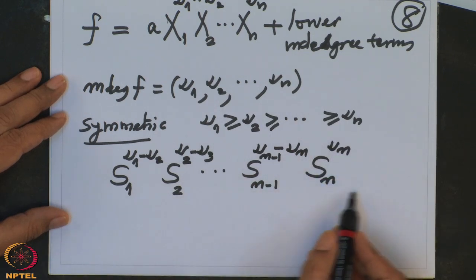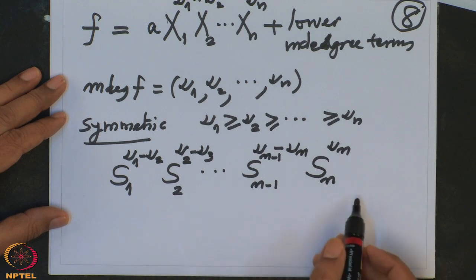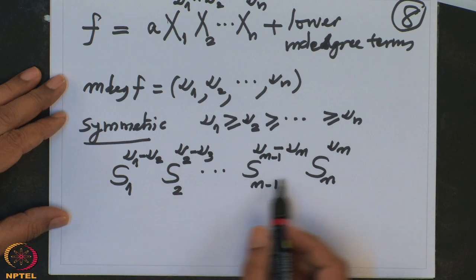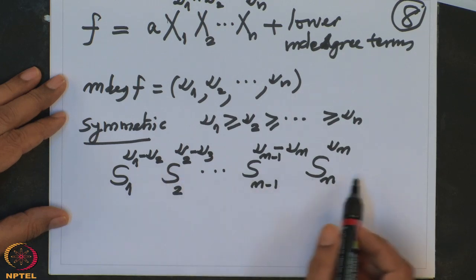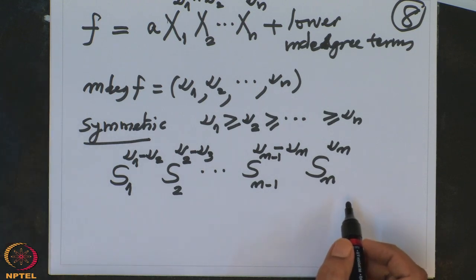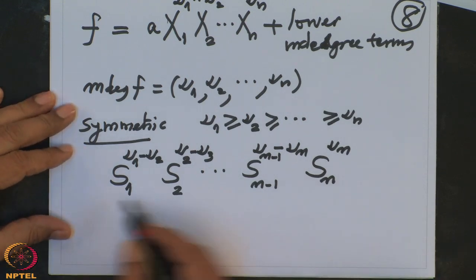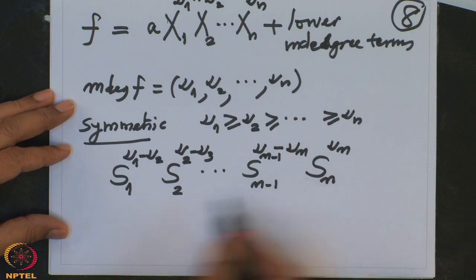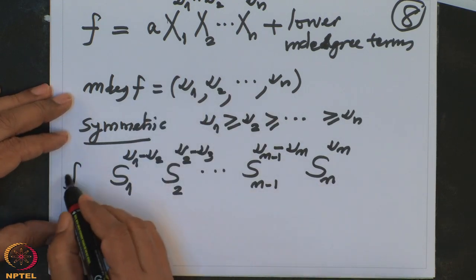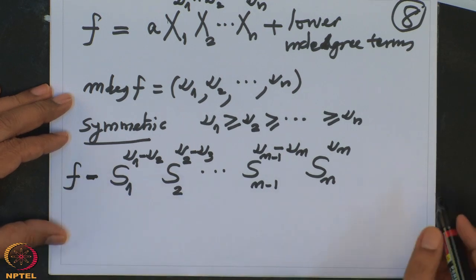This is obviously a symmetric polynomial, because these are elementary symmetric functions and their powers. So, all these are symmetric, so this product is symmetric. A product of symmetric polynomials is symmetric. All right. So, I am going to subtract this from f. So, f minus this I am going to do.